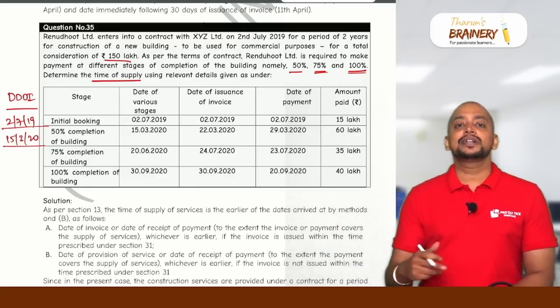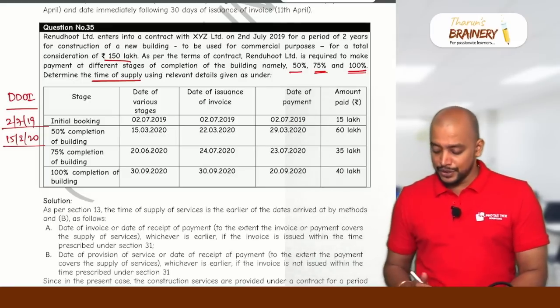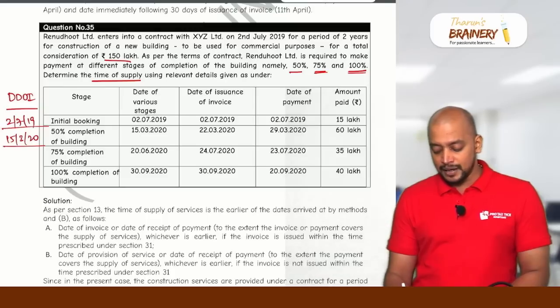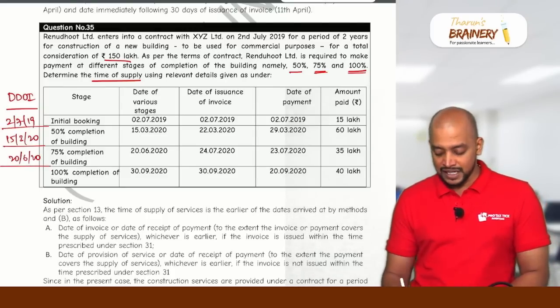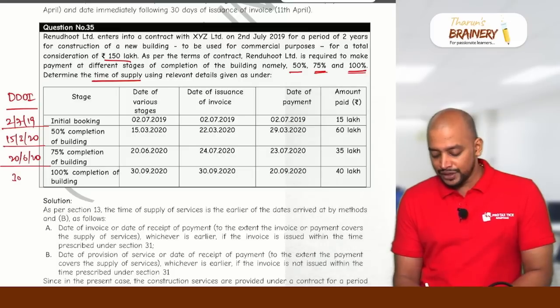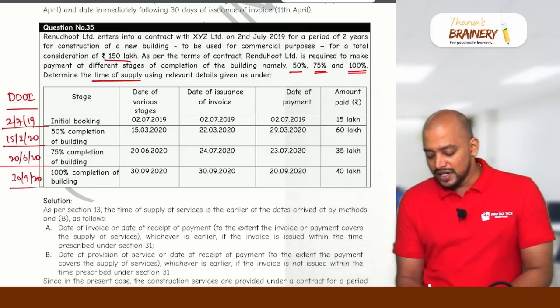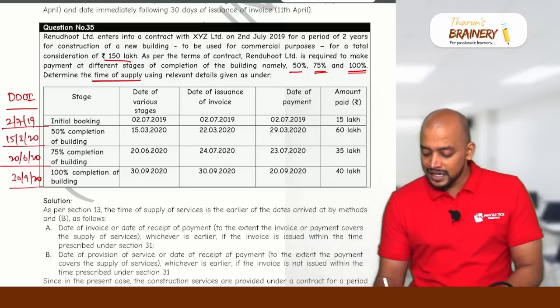That is, when payment is linked to completion of event, whenever that event is completed, that will be taken as the due date of invoice. Again, 75% complete on which date? 26/2020. So 26/2020 will be taken as the due date of invoice. Then 100% complete on which date? 39/20. So 39/2020 will be taken as the due date of invoice. So we got the due date of invoice, and this is what?